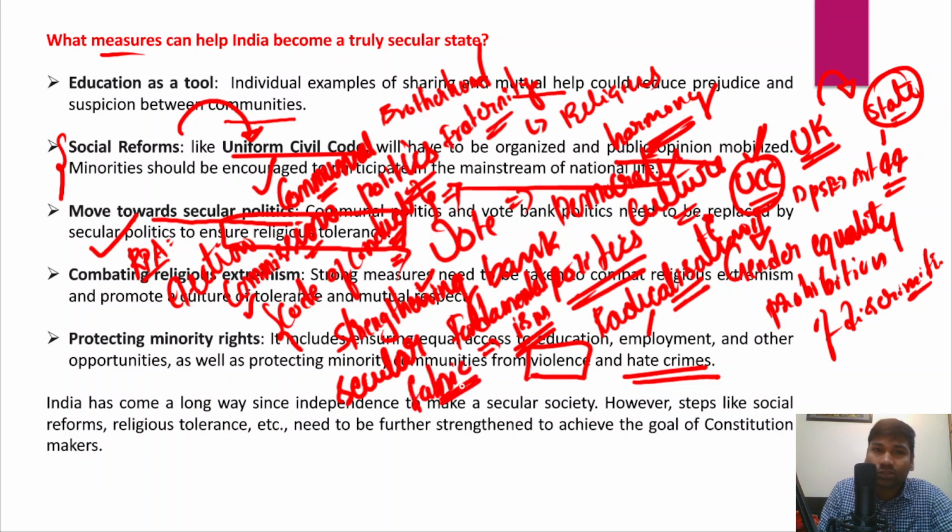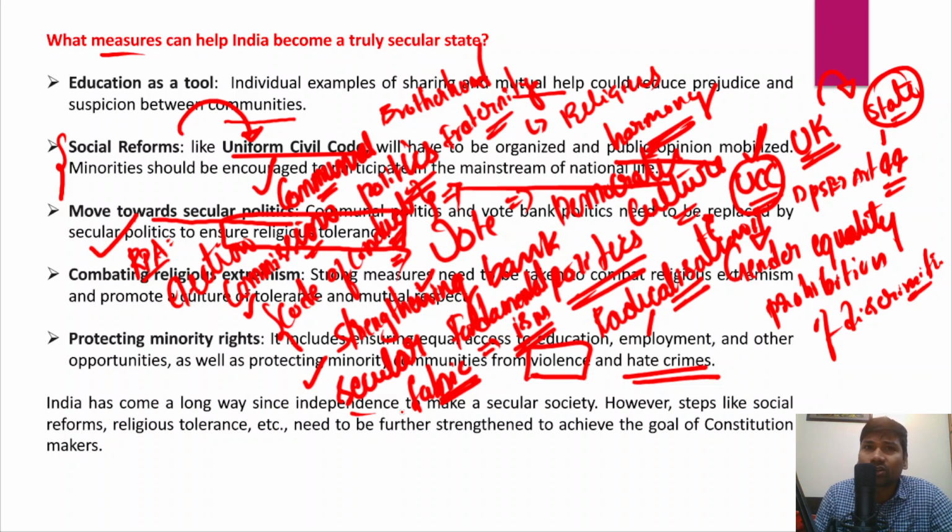I hope you have understood about this. Now, what should the conclusion be? What type of conclusion should you write? India has come a long way after independence, more than 75 years since India achieved its independence. And India has largely been a secular society, I would say, right?